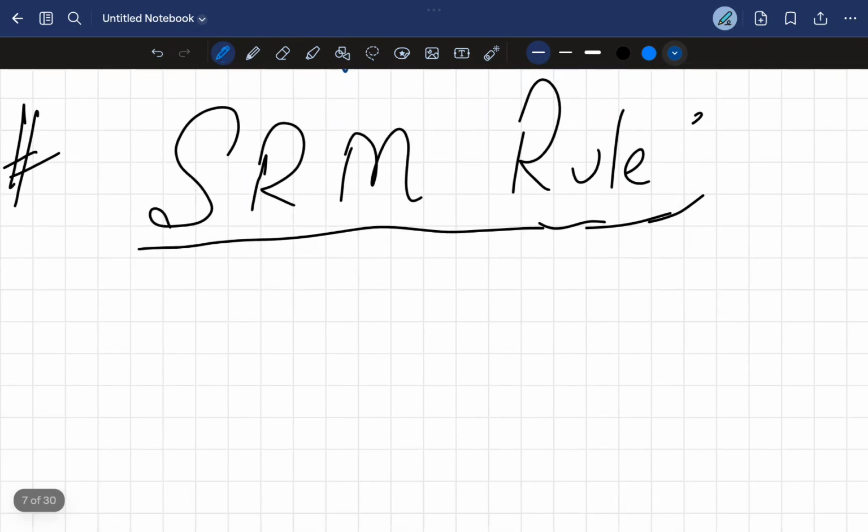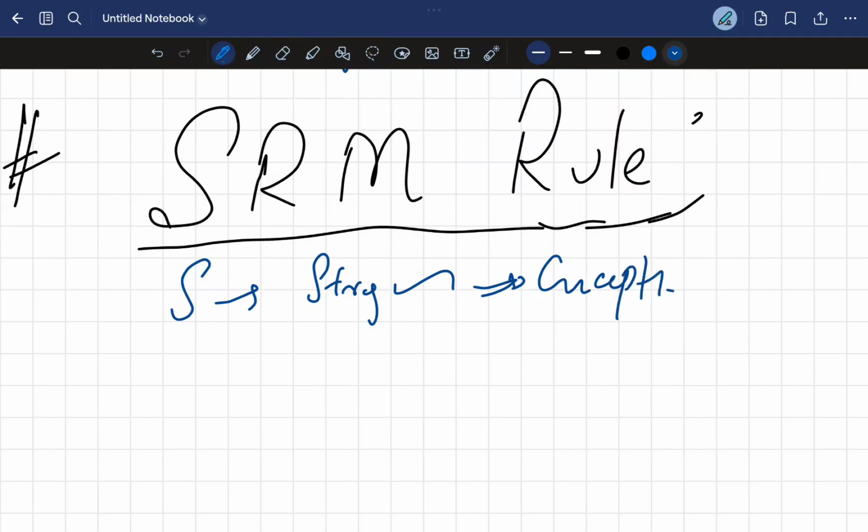You can remember this rule with my name, Shahid Rashid Malik. Now what is this S? You have to make your concepts stronger.